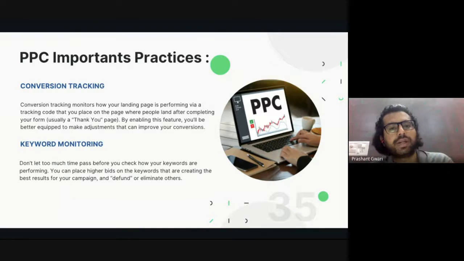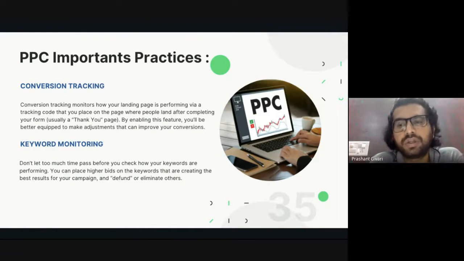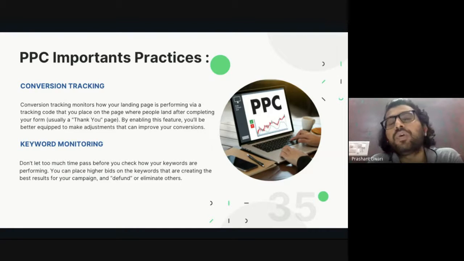Then keyword monitoring. Whenever you are running an advertisement on Google, it's really important to monitor how your keywords are performing. If your keywords are just getting you clicks and they are not getting you sales or conversions, then you need to target a different keyword or reduce the bid. If your keywords are not performing well for any device or for any location, you need to reduce or increase the bid. If some keyword is really doing good, then increase or double the bid. If a keyword is not doing good, then reduce the bid. That is keyword monitoring.